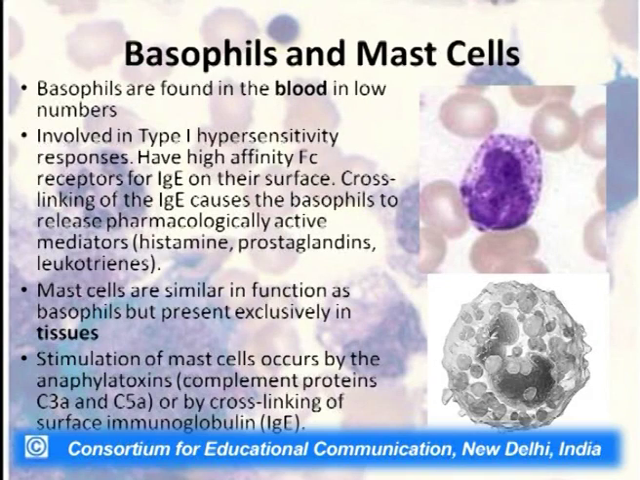Similar goes for the mast cells, but mast cells are exclusively present in the tissues. The stimulation of mast cells also occurs by anaphylatoxins, that is the complement proteins C3a or C5a, or by cross-linking of IgE on its surface receptor. Once IgE cross-links on the surface receptor of either mast cells or basophils, these anaphylactic mediators, histamine etc., are released and cause a lot of allergic reaction, or sometimes anaphylactic shock in the organism.